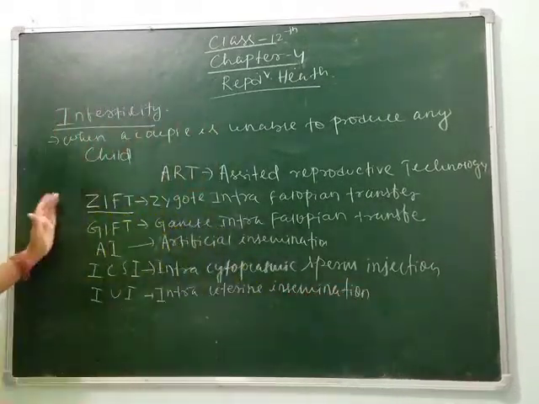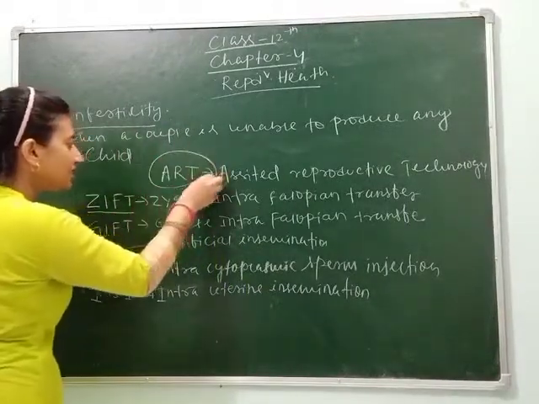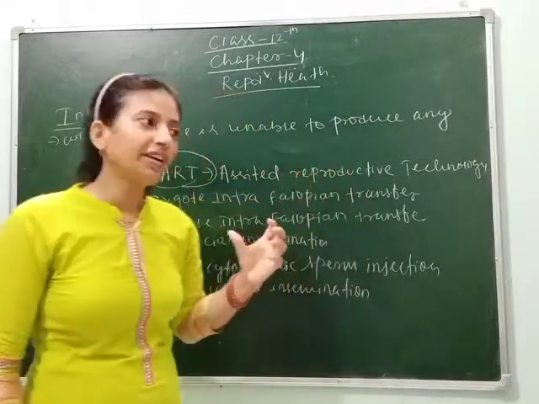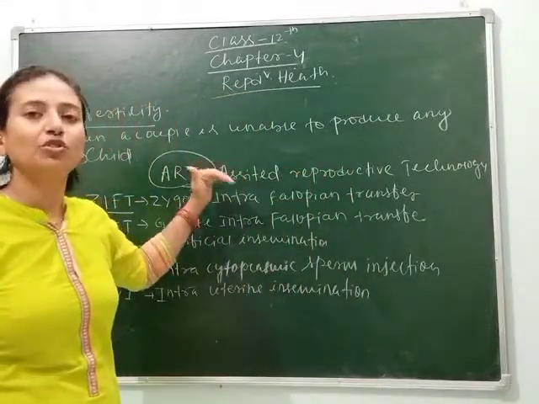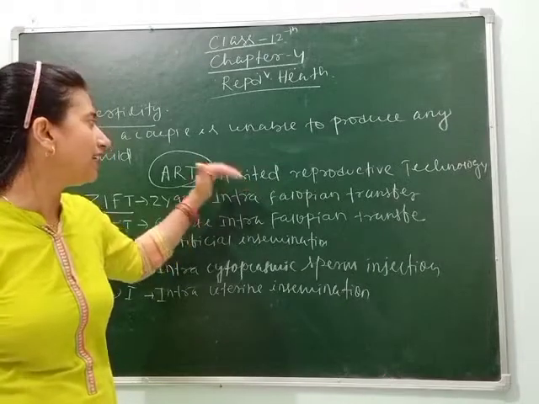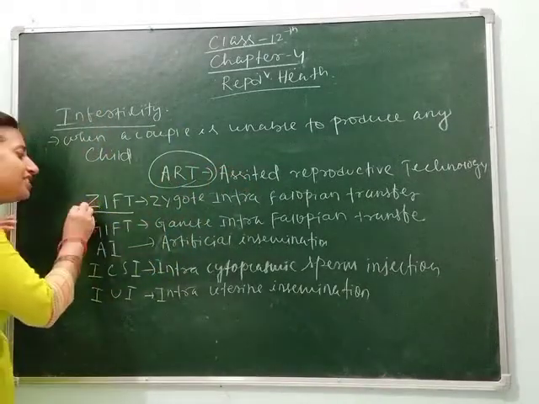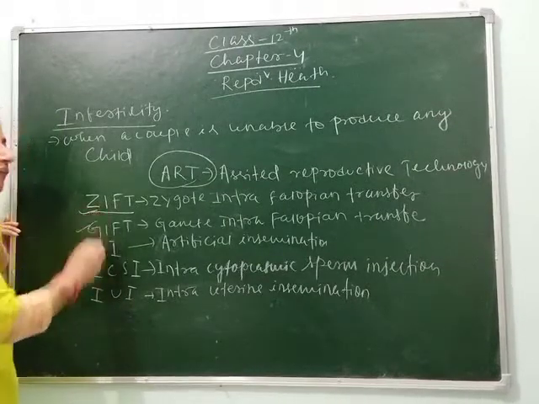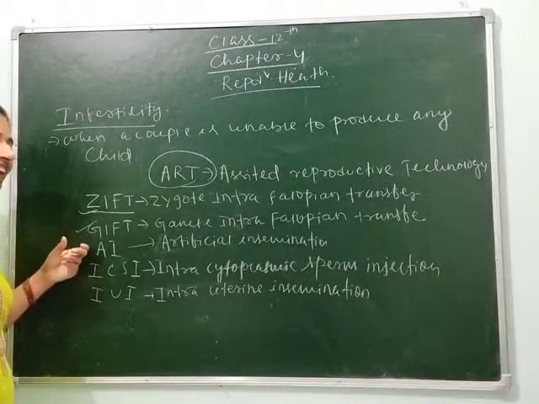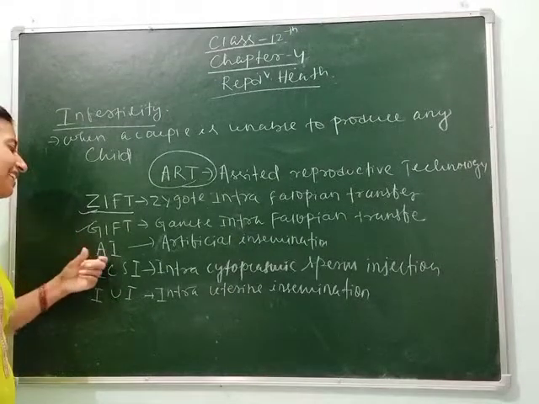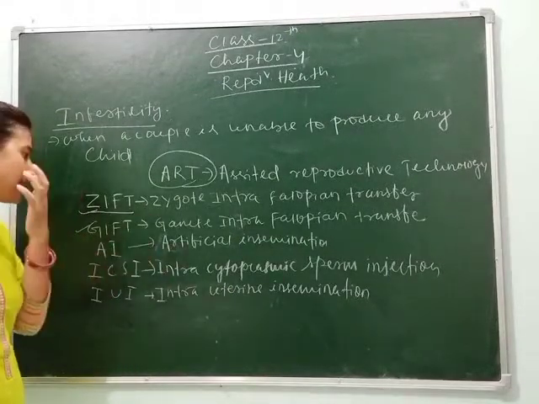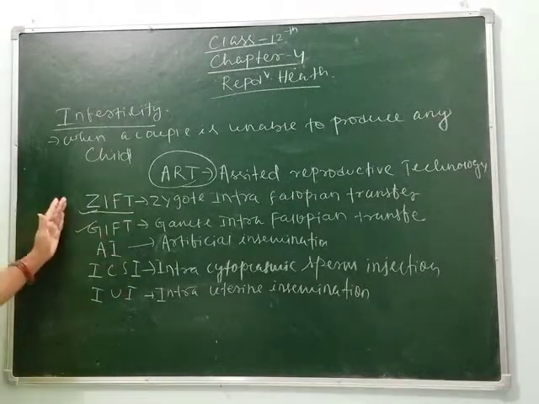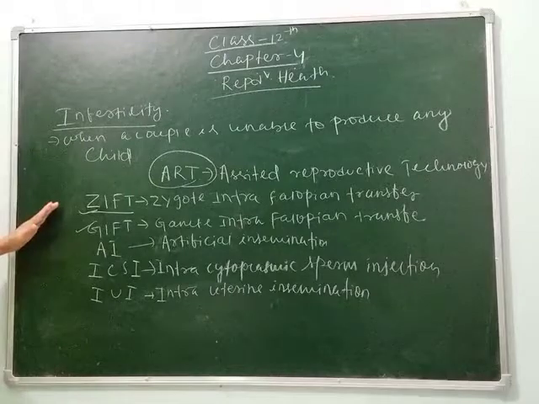So students, these are the techniques considered under ART, assisted reproductive technology, nowadays, which are very helpful for couples who have no child. These techniques are ZIFT, zygote intrafallopian transfer, GIFT, gamete intrafallopian transfer, AI, artificial insemination, ICSI, intracytoplasmic sperm injection, and IUI. So how are these techniques helpful or beneficial?